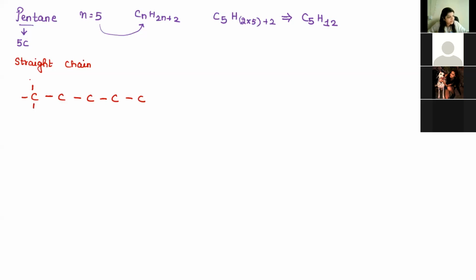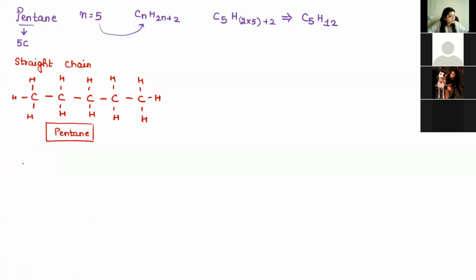First carbon will have 3 hydrogens, second carbon 2 hydrogens, 2 hydrogens, 2 hydrogens, and 3 hydrogens. So this is my first structure, which is called pentane. The straight chain is normally called pentane.